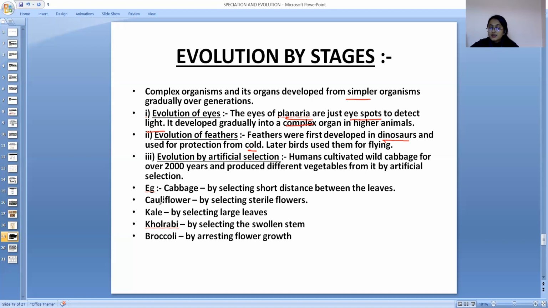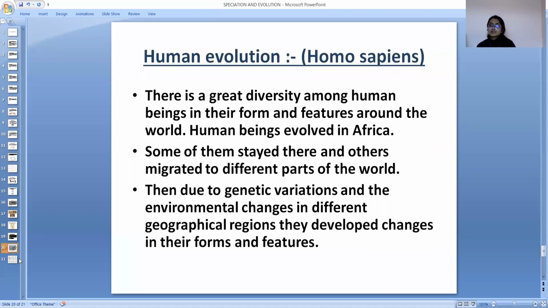So these are the evolution of a cabbage to broccoli on the basis of artificial selection. We are selecting them and we are making them to cross. So this is known as evolution by stage. After this, we have human evolution. Today, the human is a species of Homo sapien.